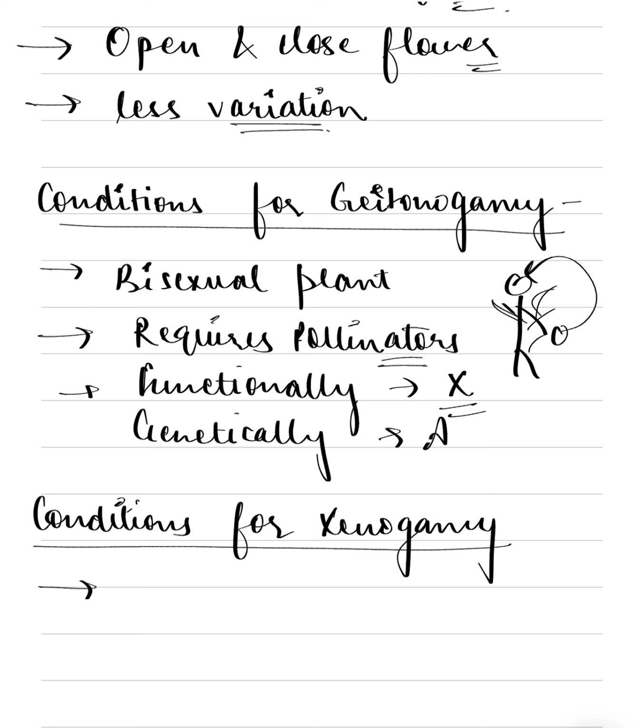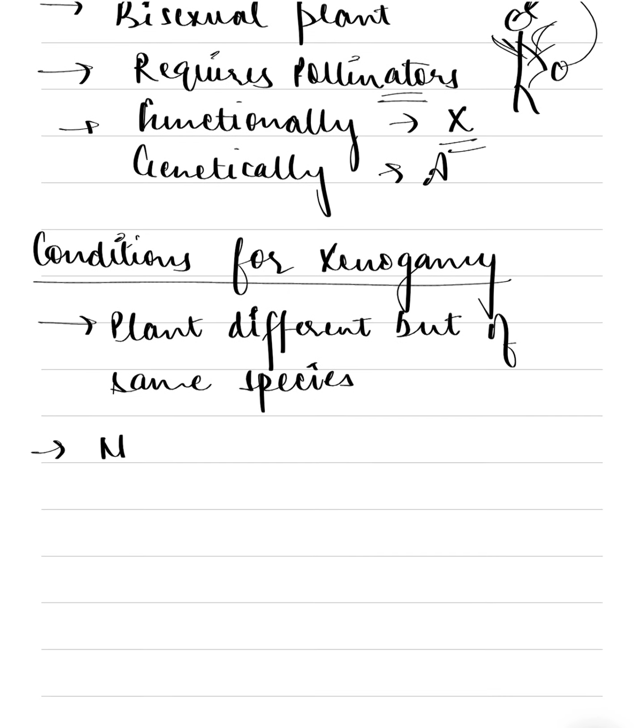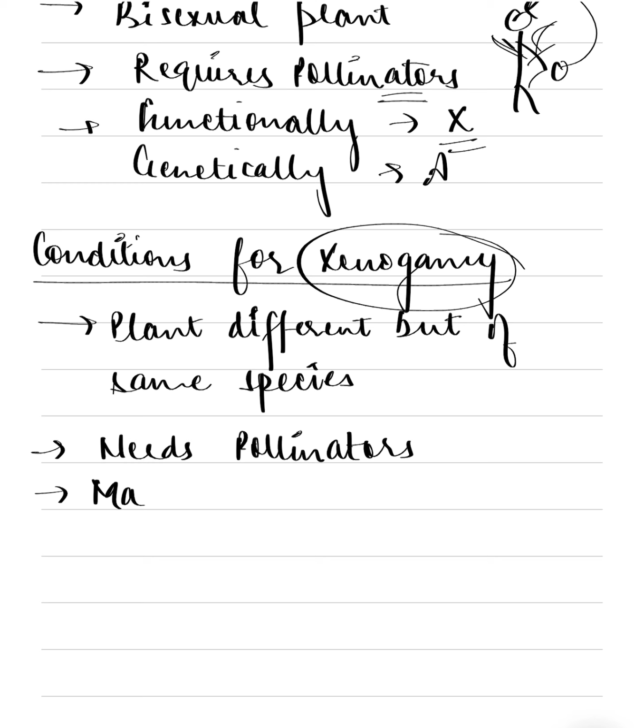Now last are the conditions for xenogamy. First is the plants should be different, but of the same species. The plants are different, but the plants belong to the same species. Next is it needs pollinators. In xenogamy, maximum variation is seen.